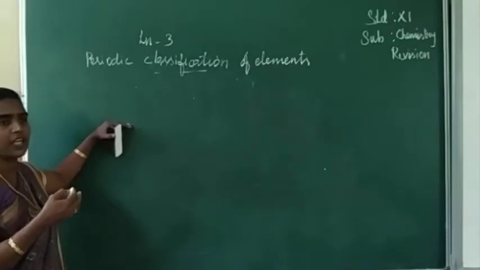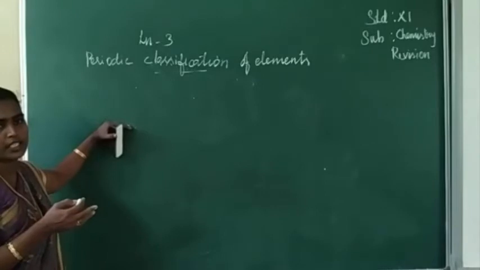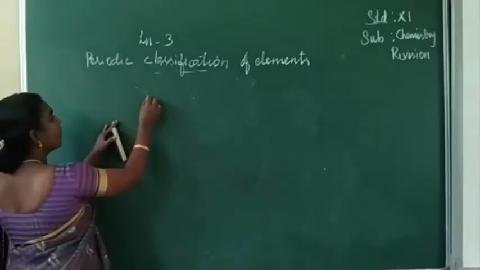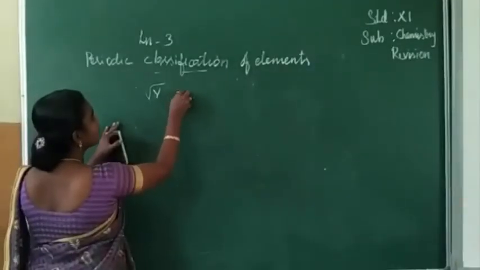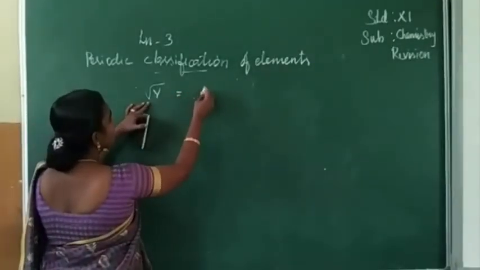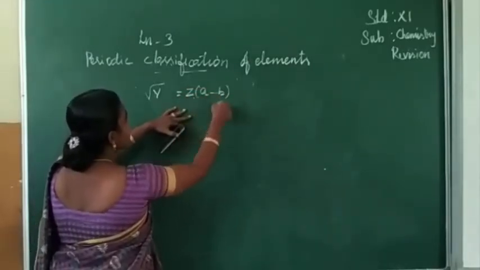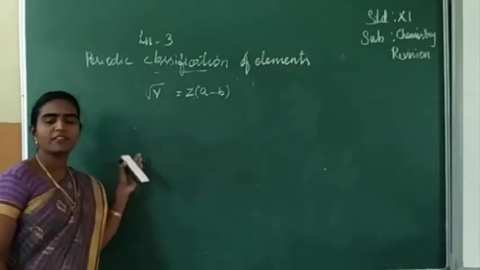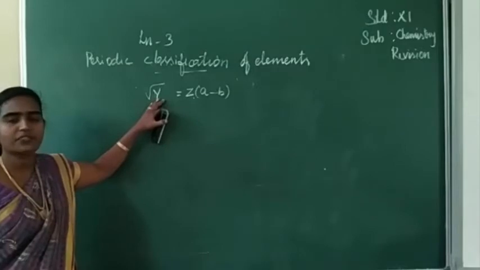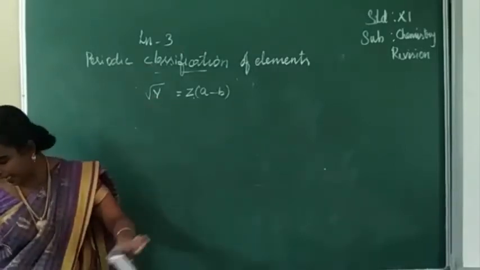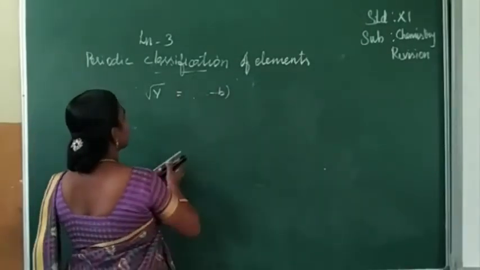He has given how the atomic number of an unknown element can be calculated using the formula root mu equals Z into A minus B. From this formula, mu is called the frequency of X-rays, A and B are called constants, and Z is called the atomic number.